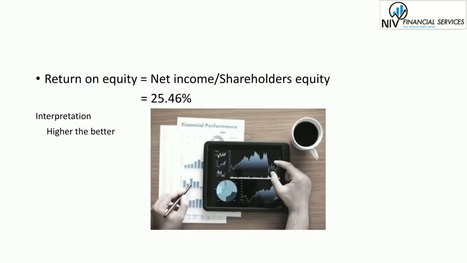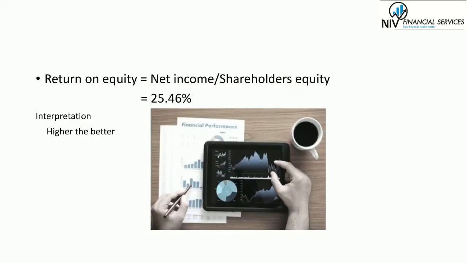So next one is return on equity. It measures the profit earned by each rupee invested in the firm's stock. So Asian Paints' return on equity is 25.46%. Return on equity provides a simple metric for evaluating returns. By comparing a company's return on equity to the industry average, something may be pinpointed about the company's competitive advantage. ROE may also provide insight into how the company's management is using the financing from equity to grow the business.